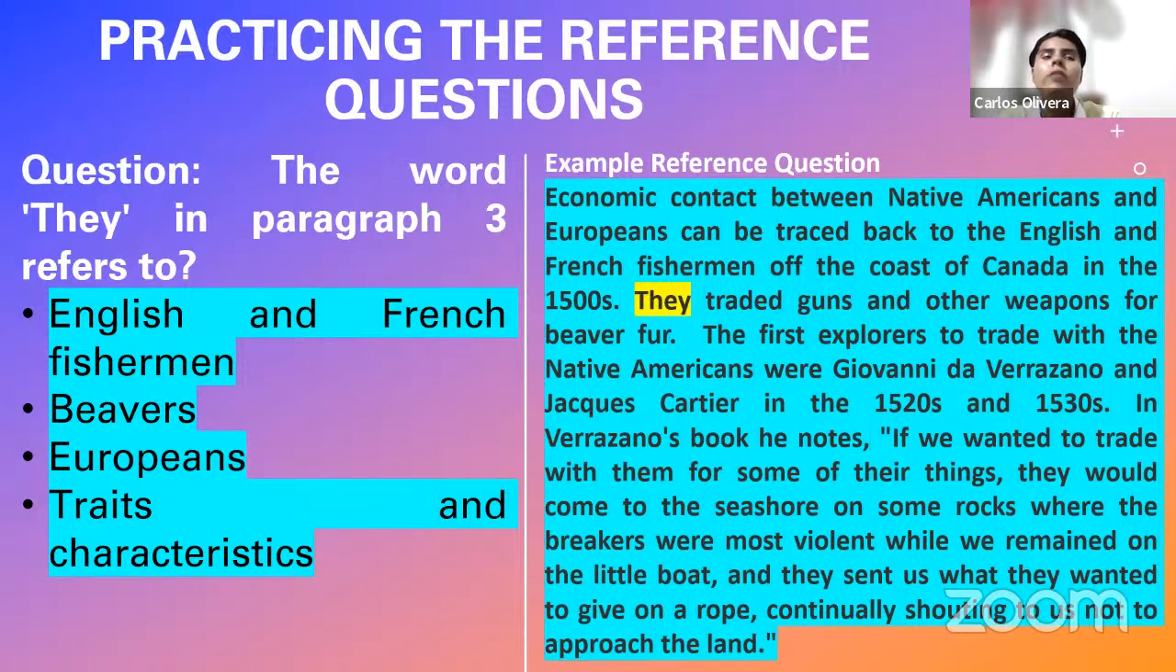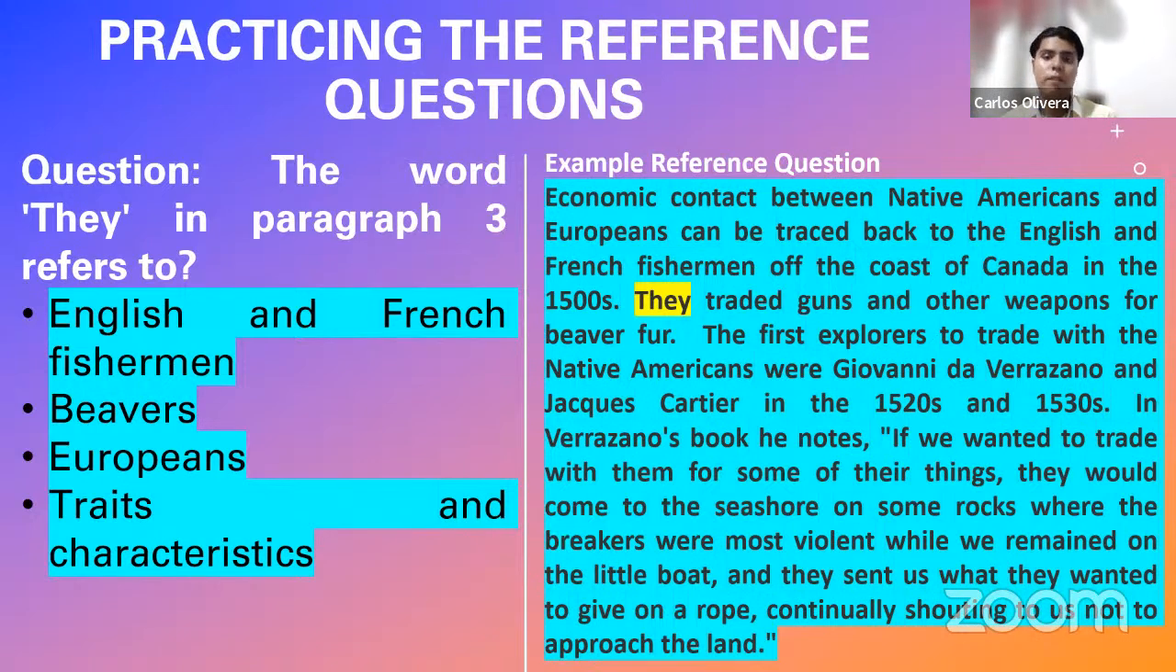Look for the reasoning train, okay? The reasoning train. When you find out the reasoning train, that's everything. Let me show you. For example, in this case, let us read: economic contact between Native Americans and Europeans. Okay, so until that point, what is the reasoning train?